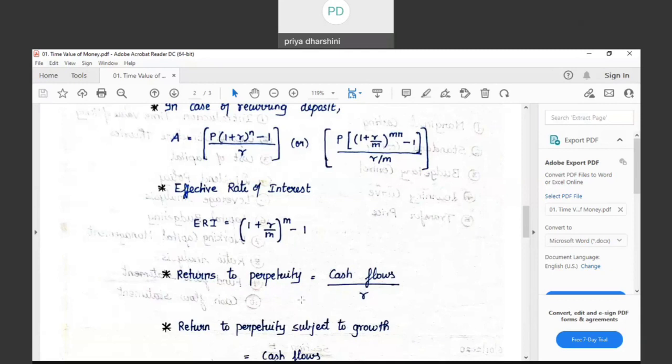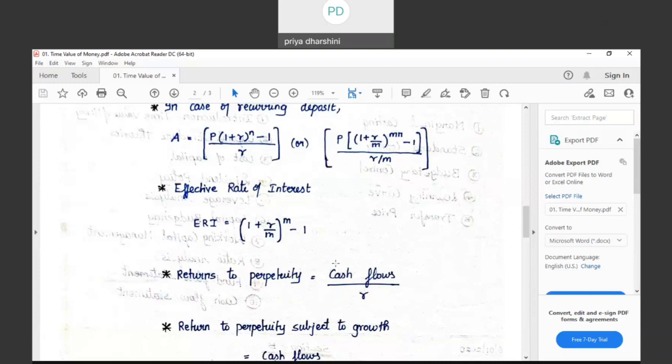So perpetuity means that there is no specific maturity period. You do not have any N, to be very specific. What was the formula? A is equal to P into 1 plus R to the power of N. That N is infinity. That N is not known to us. If it is 5 years or 10 years or 12 years, there is no maturity period as such. In such case, how do you find the present value? It is found as cash flows divided by R.